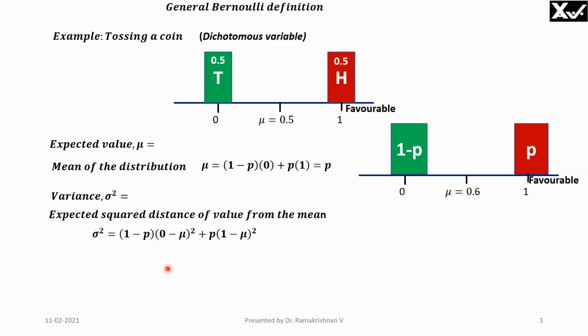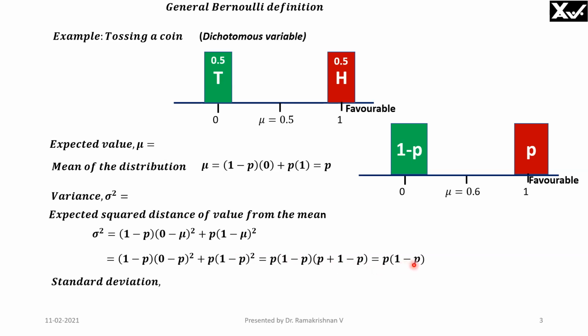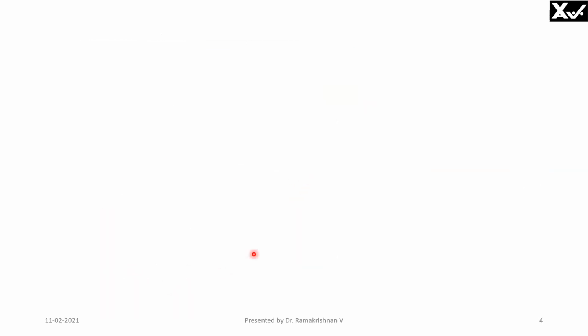0 minus mu, whole squared, into 1 minus P, which is the probability of occurrence of this event, plus P into 1 minus mu, whole squared. On expansion, it will give you the result as P into 1 minus P, the product of P and 1 minus P. Standard deviation, being the square root of variance, is equal to the square root of P into 1 minus P. Therefore, this mean value and standard deviation are very important for you in future calculations.